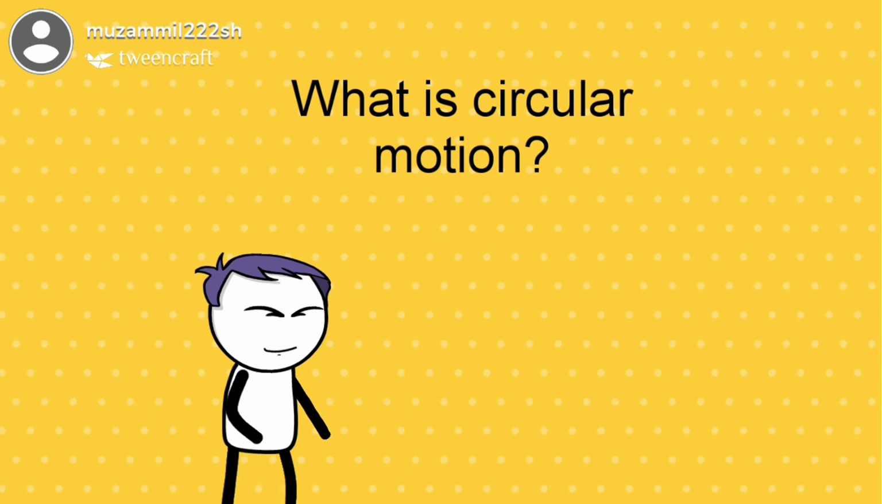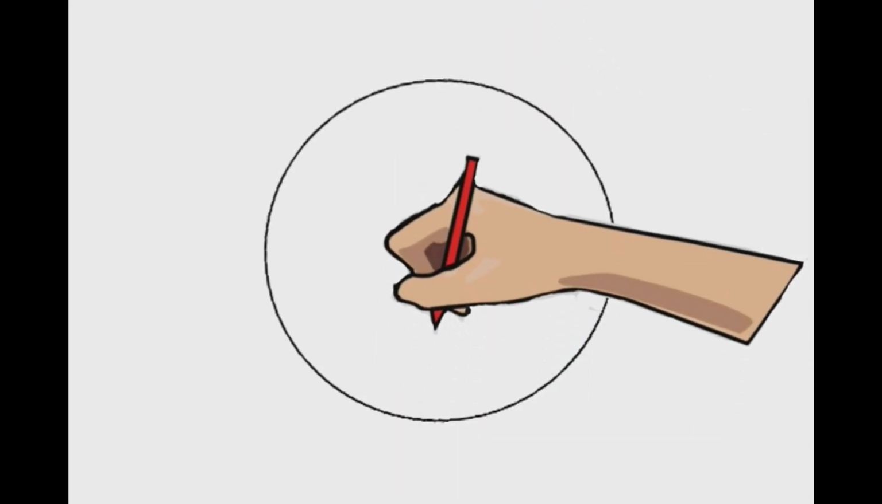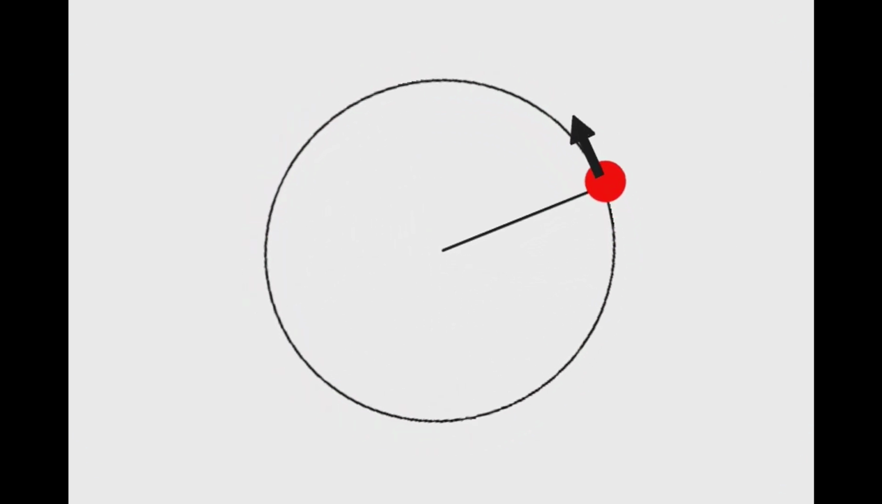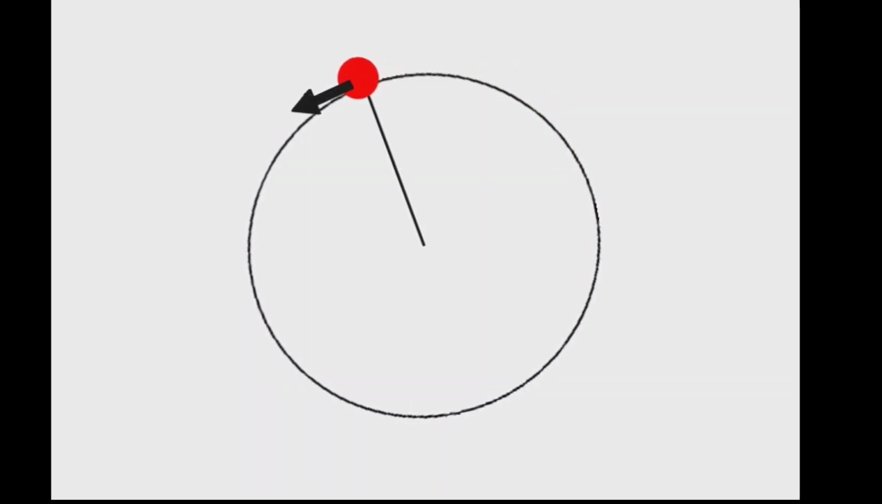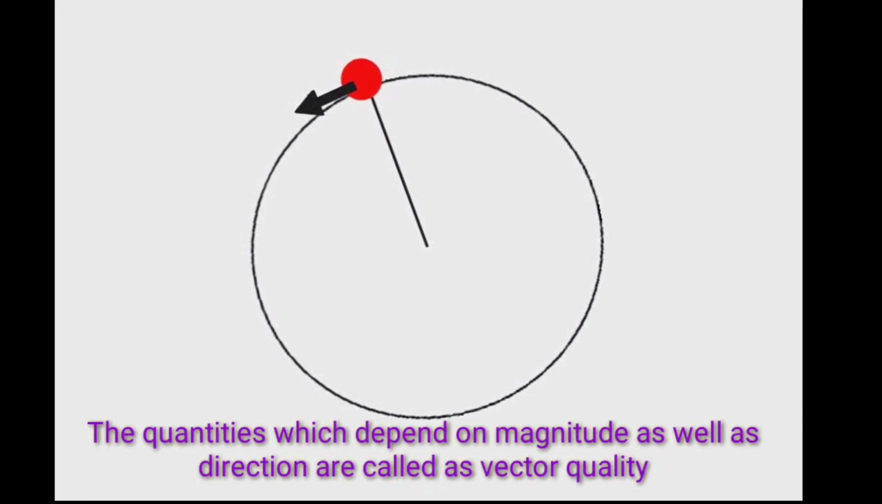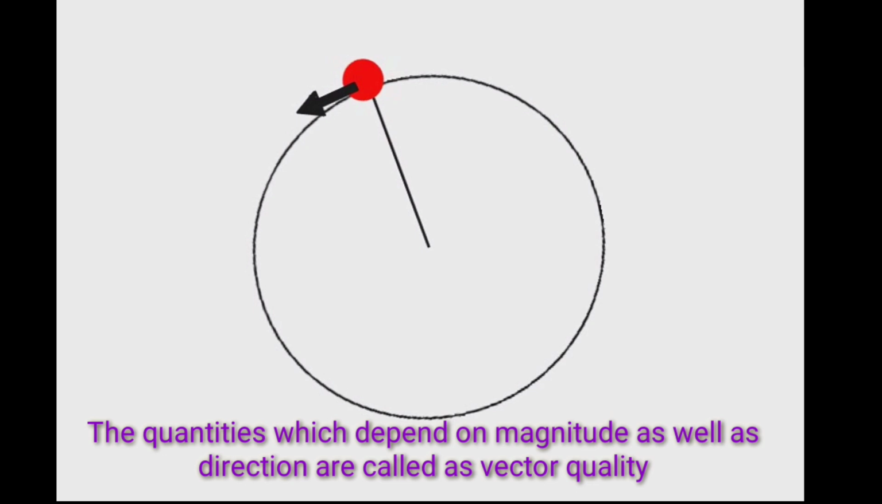What is circular motion? Let us have a look. Consider an object performing circular motion. When an object is moving along a circular path, then at any given instant of time, its velocity acts tangential to the circle. The direction of velocity changes continuously. As velocity is a vector quantity, therefore change in direction causes change in velocity.